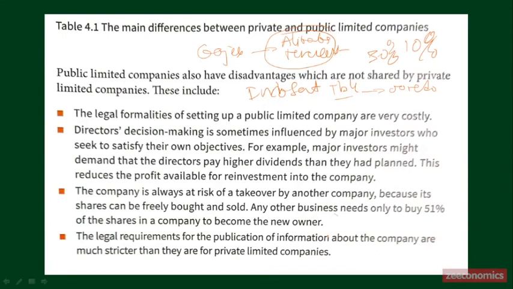Contrary to that, the private limited company doesn't have to be like that because again, it's only owned by a limited number of family members or even friends or even employees. Okay, so I guess that's it for today. I hope you understand the meaning of private and public limited companies, and the advantages and disadvantages of these companies. In the next meeting, we're going to talk about other types of organizations: the franchises and the joint ventures.